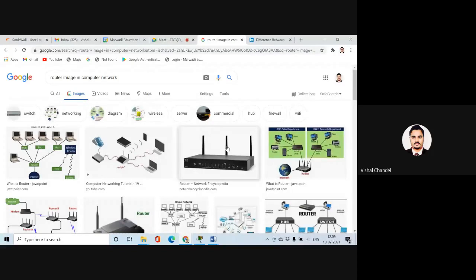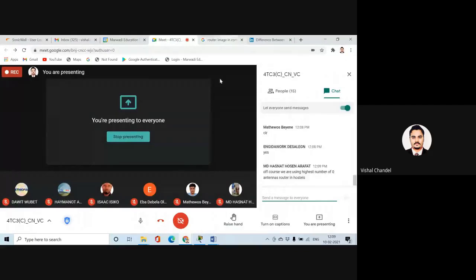We started the generation with the repeater, like a child. Then we came to an elder child, which was the hub. Then we came to elders, which was the bridge. Then a much older one, which is the switch. Now we are coming to an adult, which is my router. I always consider the router an adult device.